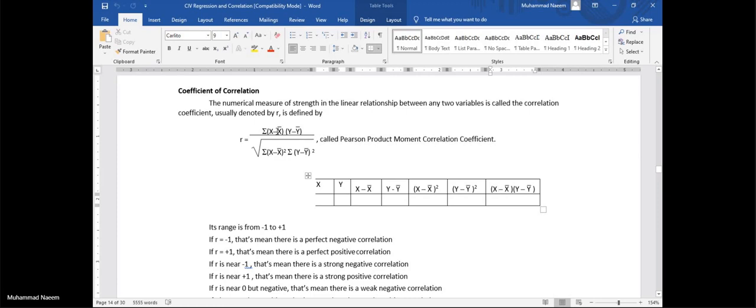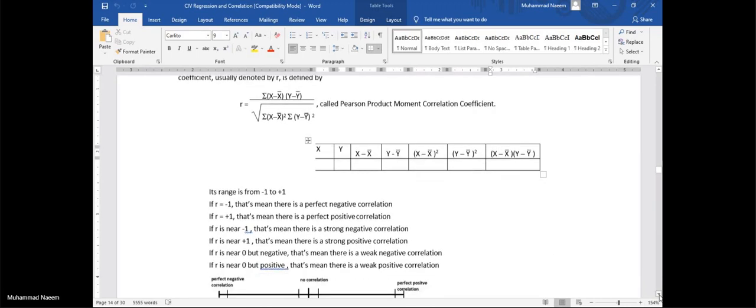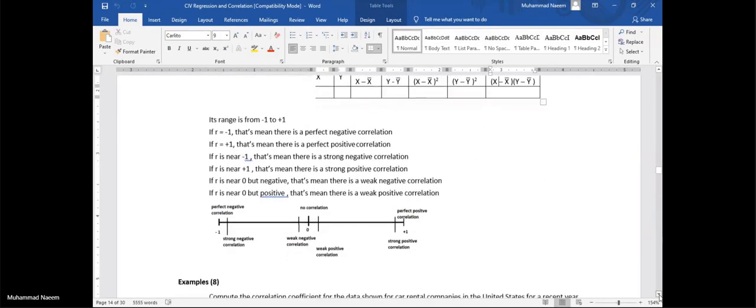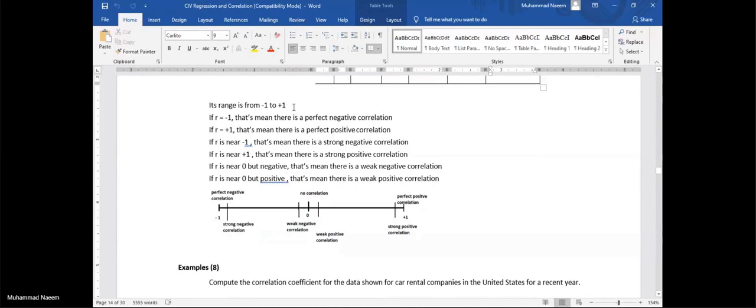Finally, you will get the coefficient of correlation. But the conclusion is a little difficult. The range for this coefficient of correlation is from -1 to +1. How do we decide?